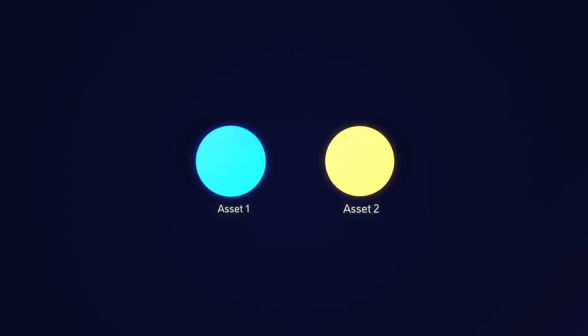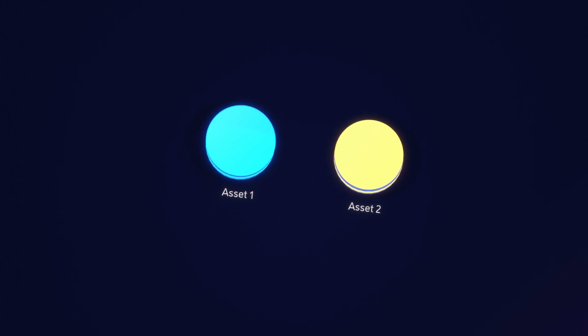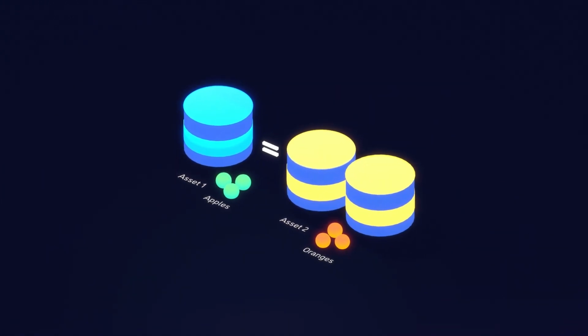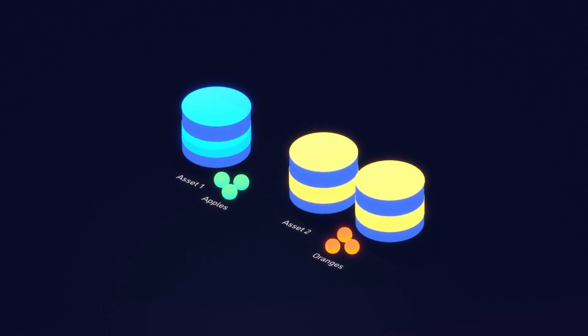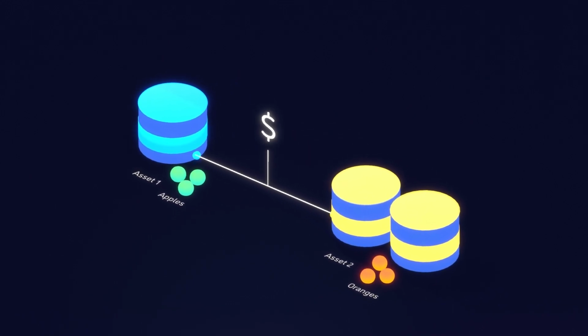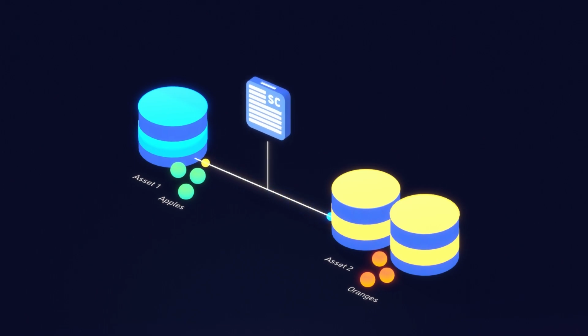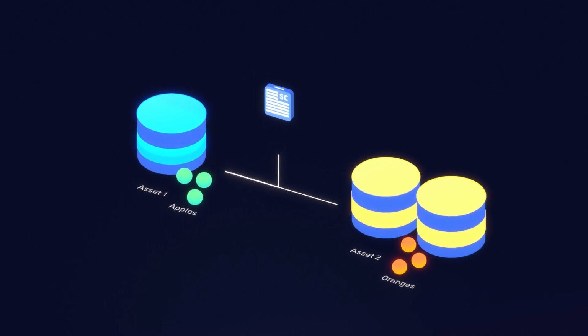How do we trade two different assets with each other without an agreed upon price for each? Can you determine the relative value of apples and oranges directly to each other? The answer is complicated, but that's why money was created. And since the advent of digital money, we no longer need to transact exclusively through centralized third parties or trusted intermediaries. Using technology such as smart contracts, we can now do it peer-to-peer in a decentralized manner.